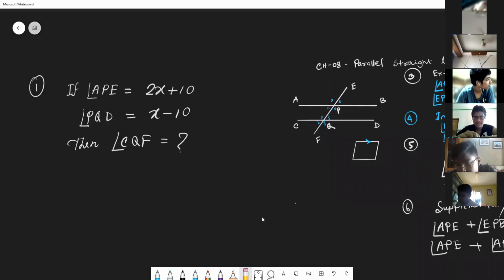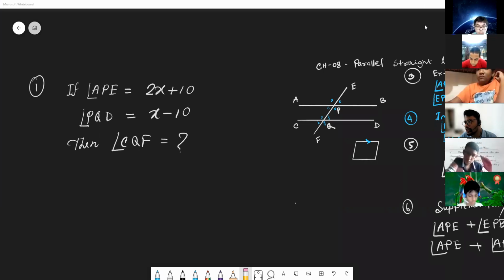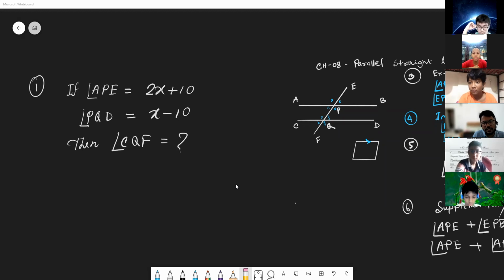CQF, APE, and PDE. Anyone done? Is there anyone who has completed this answer? Dear students, raise your hand. Farooq Abdullah, unmute yourself and try to answer. Sir, the answer will be 160 degree. CQF will be 160 degree.